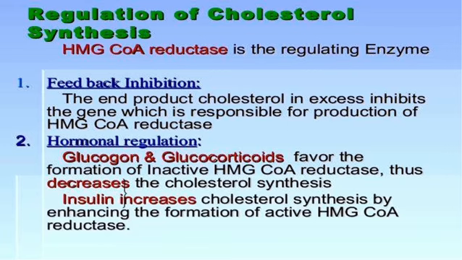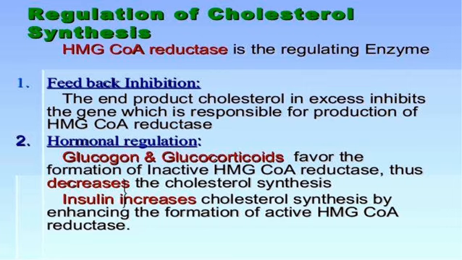Regulation of cholesterol synthesis. HMG-CoA reductase is the regulating enzyme. The first kind of regulation is feedback inhibition. When the end product cholesterol is in excess, it inhibits the gene responsible for the production of HMG-CoA reductase. The second is hormonal regulation.